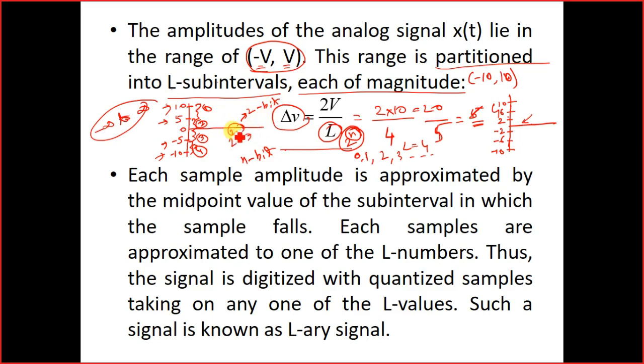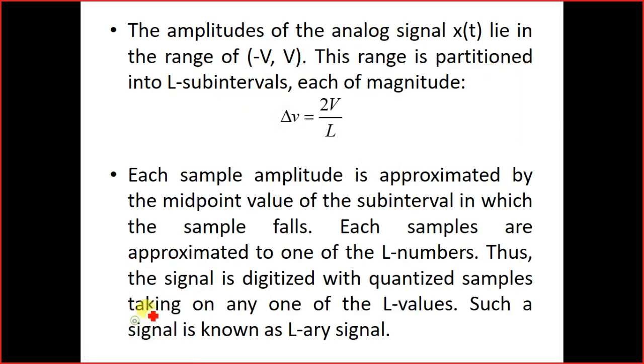If it is a 4-bit signal, then 4 multiplied by 4, 16. There would have been 16 sub-intervals. Okay. Now you have done this. Very good.